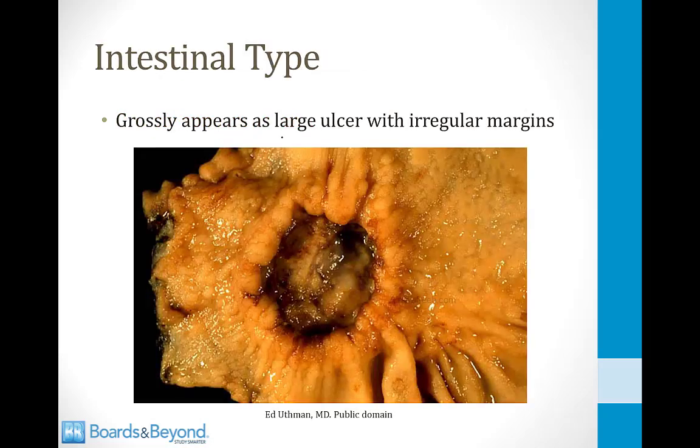The intestinal type of stomach cancer looks like an ulcer. It will appear as a large ulcer with irregular margins. This is an example of one on the screen. You can see it's a big ulcer. It has very irregular margins, and if you see something like this on endoscopy, it's a very concerning finding.